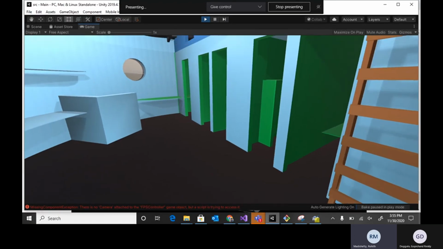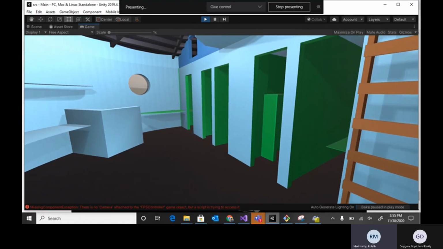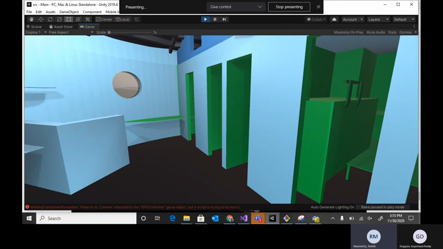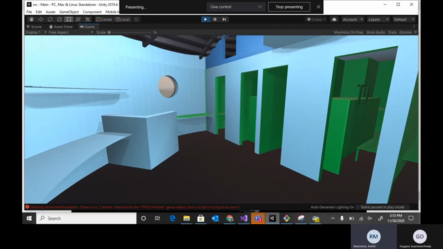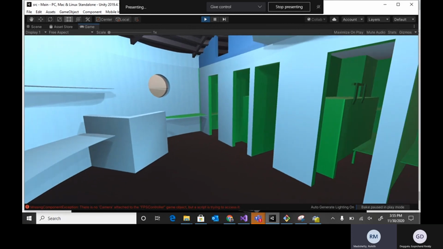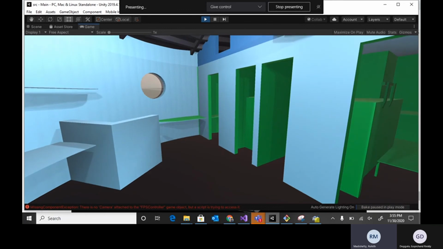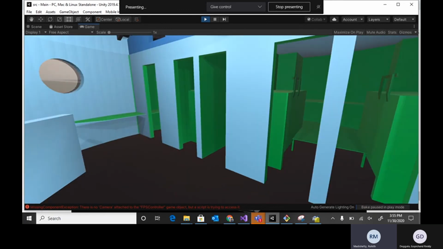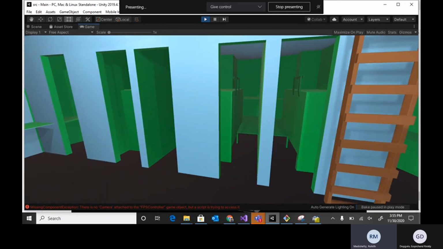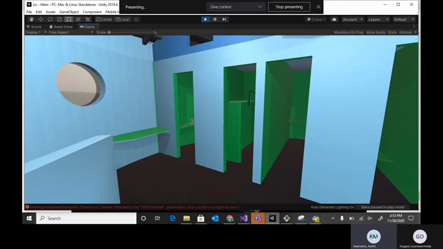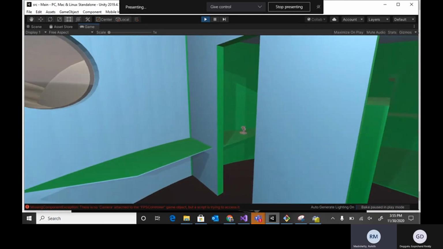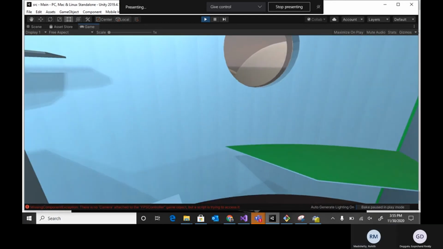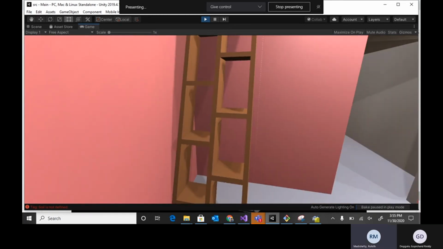We are on the top floor of the space station. We are using arrows to control it and space to create a jump action. These are the dorms which are here. To go to the ground floor, we have steps over here. So here's the ground floor.